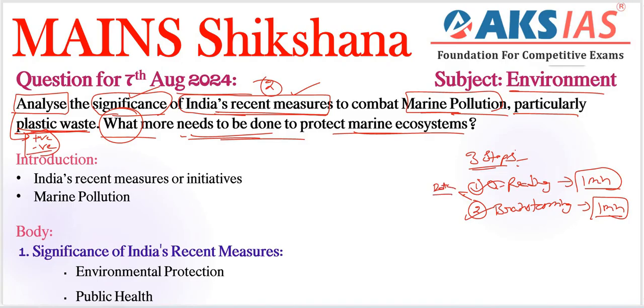We need to include the data, important examples, and the important initiatives, acts, policies or guidelines we have in India. For example, the Plastic Waste Management Rules, 2016, recently amended in 2021, very important. We need to include these types of amendments, rules or guidelines.